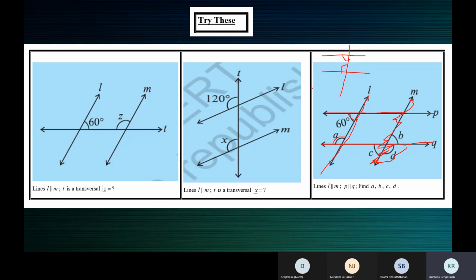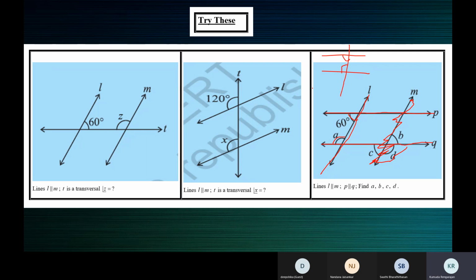If two angles lie on the same side of the transversal, and both are interior angles, then they are called allied angles or co-interior angles. So A and 60 are co-interior angles. What is the property when the lines are parallel?